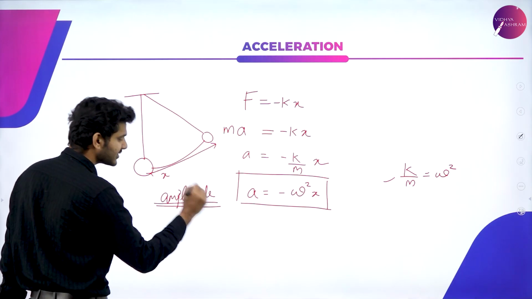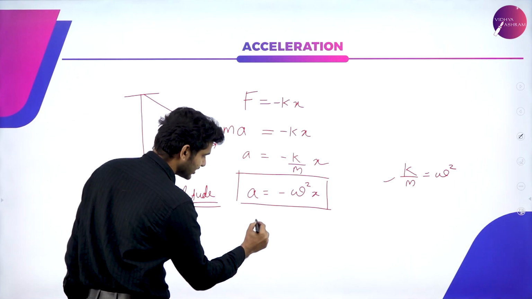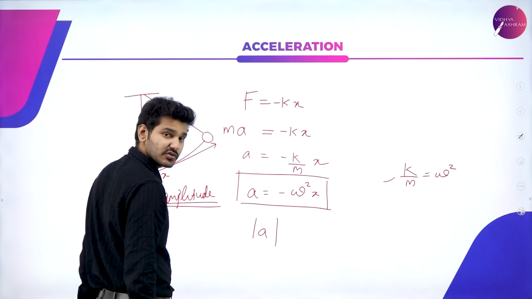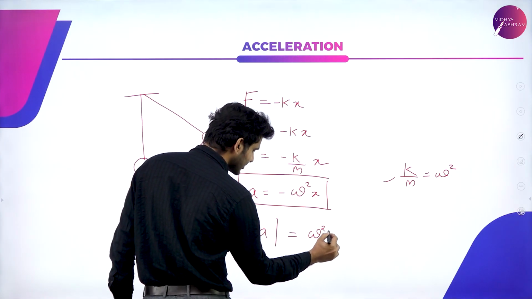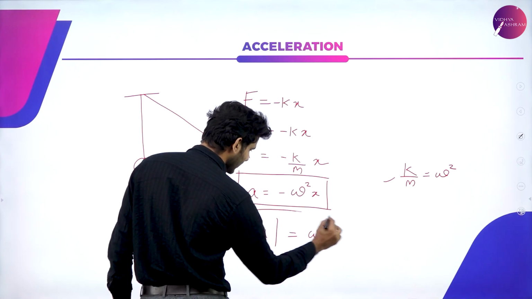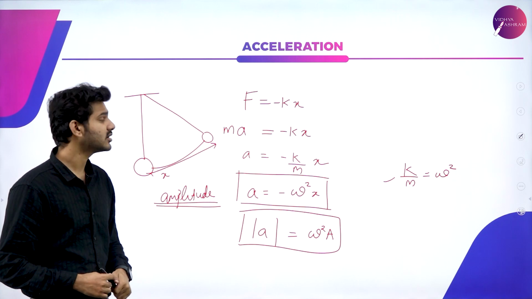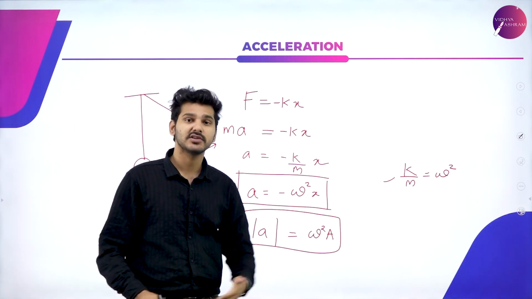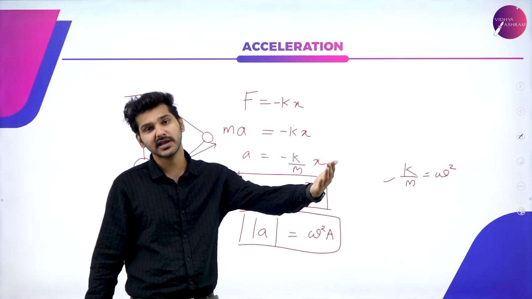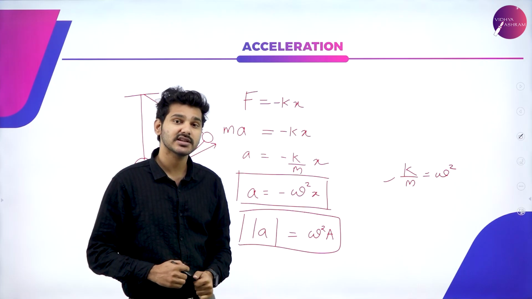So we can rewrite this equation by taking the magnitude of acceleration, which will be equal to omega square A, where A is the amplitude. Amplitude just means the maximum displacement either to one side or to the other side.